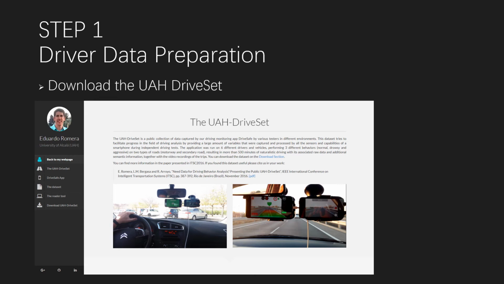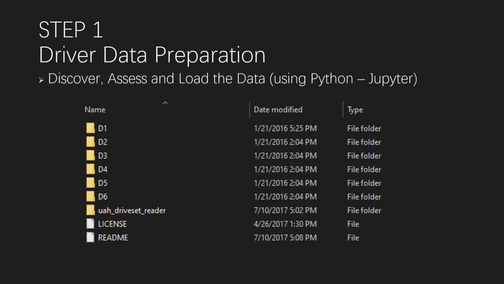So in the dataset, we have the driving data and the output of the data, which is either normal, drowsy, or aggressive. After we have downloaded the data, we have to discover, assess, and load the data. Here I'm using Python as the programming language and Jupyter as the IDE. I'm going to show you around the driving data.